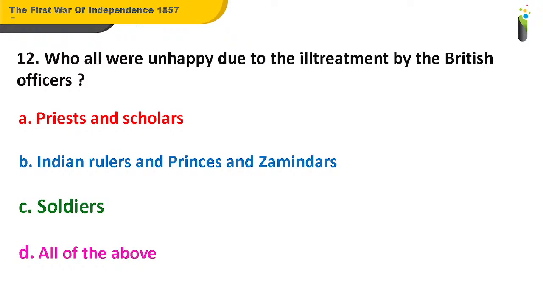A. Is it the priests and the scholars? B. Indian rulers and princes, zamindars. C. The soldiers. And D. All of these. Well, the answer for this question is D. All of these.